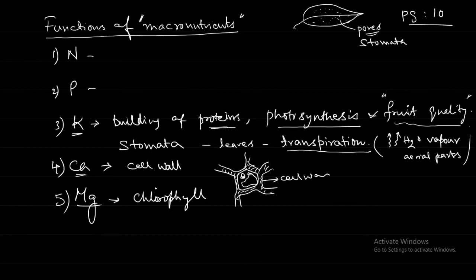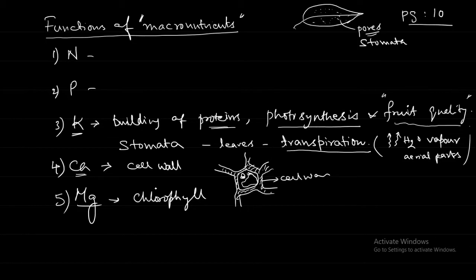When we say the leaves are green, they are green because of the presence of the pigment, the chlorophyll pigment. Chloro, whenever you see it in biology, means green color. So this pigment is giving green color to the plants.